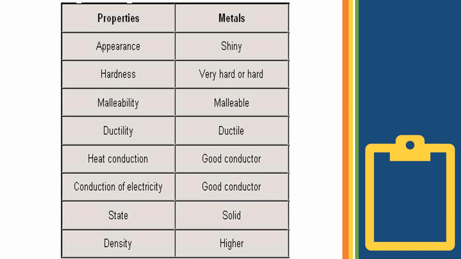Now till here, whatever we did, we did it very quickly. Why? Because all the physical characters of a metal and non-metal we have already learnt in the 7th standard. So all that we have done till now is just a quick revision of what we have already learned. So we'll just look at the properties of metals once. We know that the physical state, they are shiny solid substances. They are very hard, they have the capability of being formed into sheets and wires. They are very good conductors of heat and electricity, and they have very high density. So this is what we have seen till now.